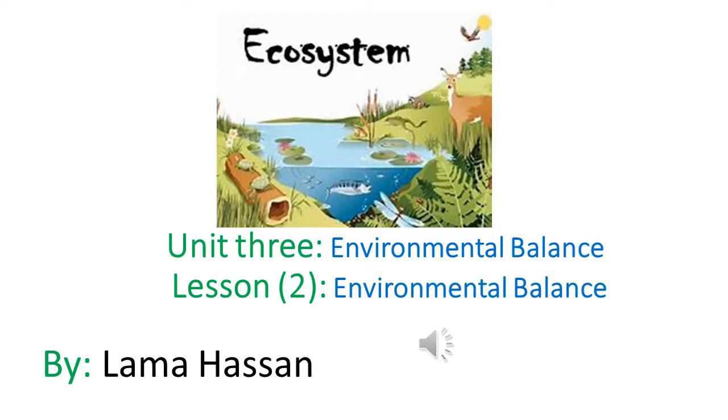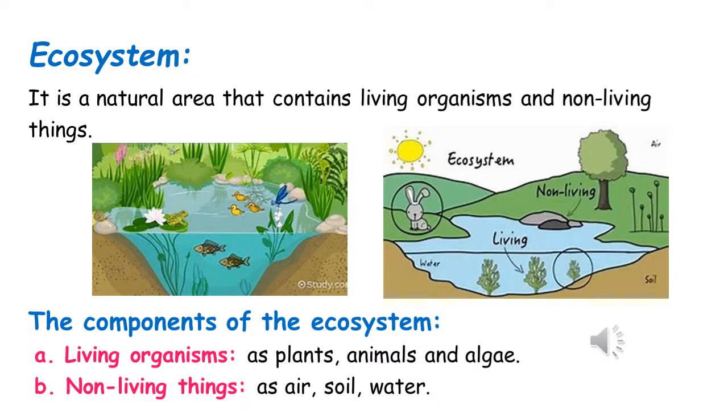Today we will start lesson 2, Environmental Balance in Unit 3. Ecosystem. It is a natural area that contains living organisms and non-living things. The components of the ecosystem. The ecosystem contains living organisms and non-living things. Living organisms such as plants, animals, and algae. Non-living things such as air, soil, and water.